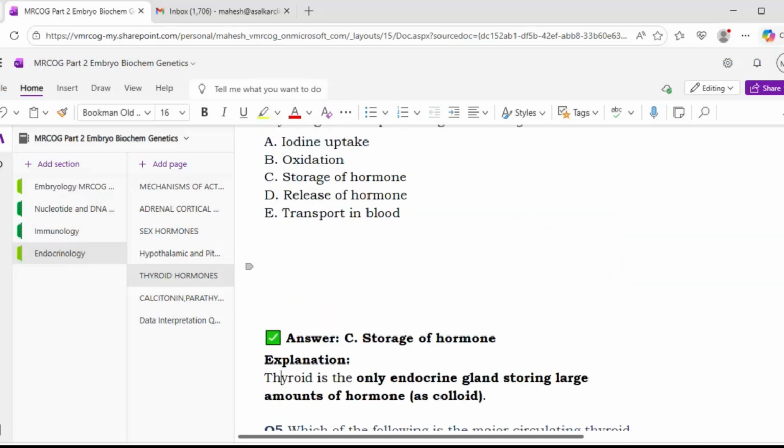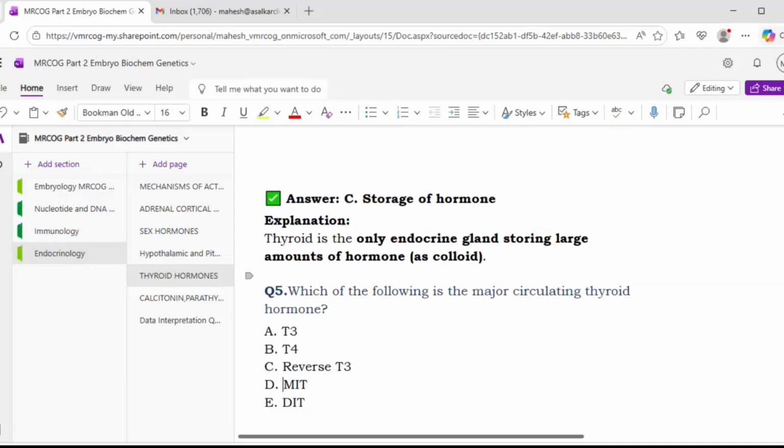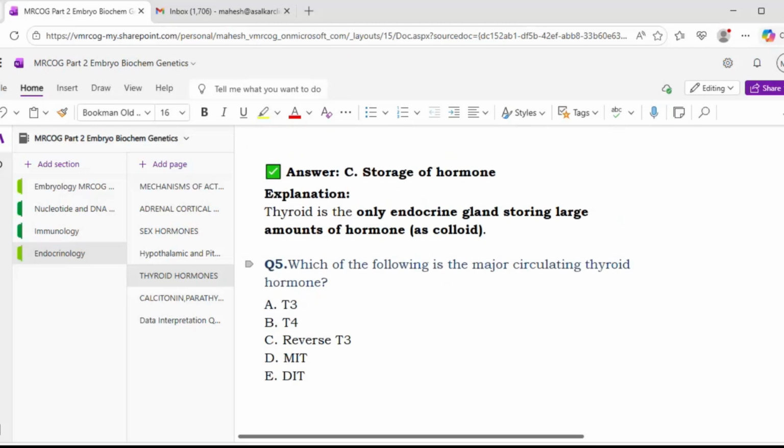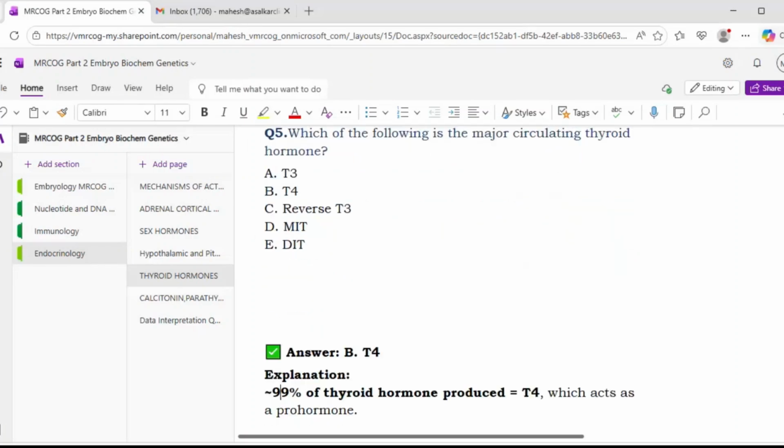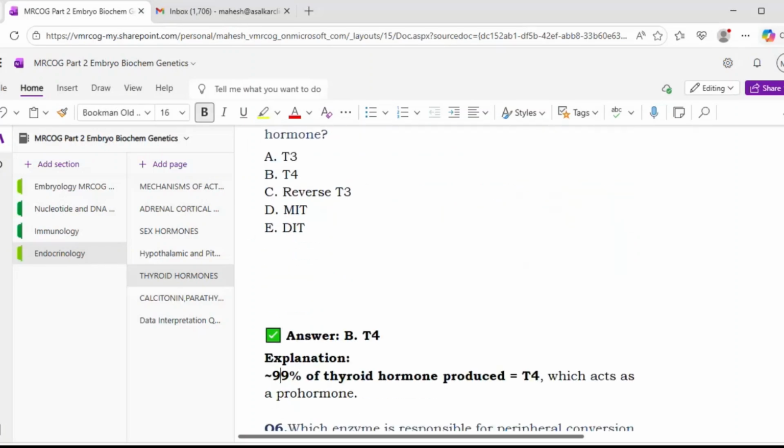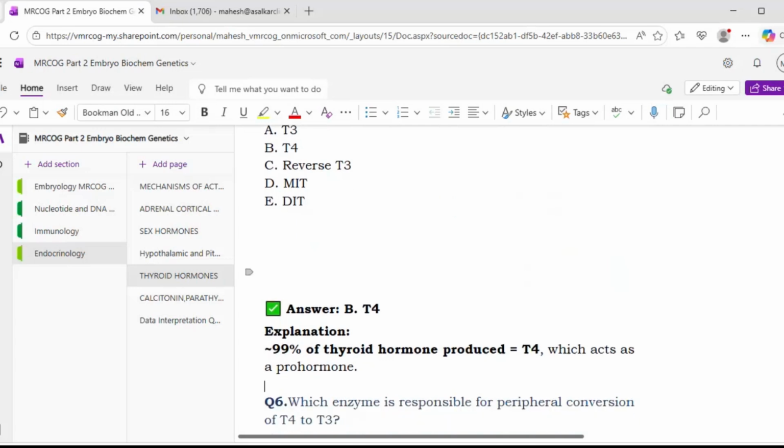Okay, next. Which of the following is the major circulating thyroid hormone? Sir, option B, T4. So circulating is mainly T4 hormone. Okay, 99% of the thyroid hormone is produced as T4, which acts as a prohormone.